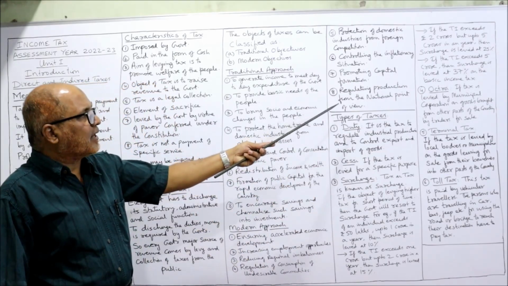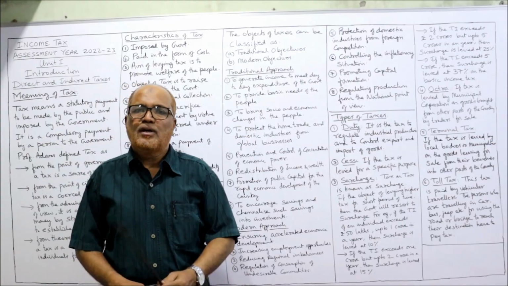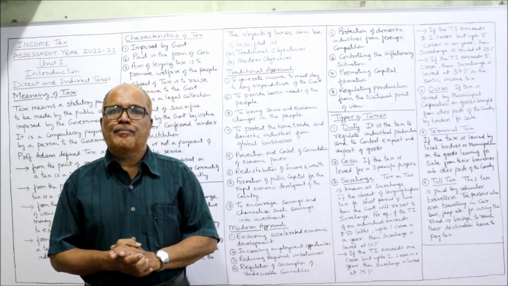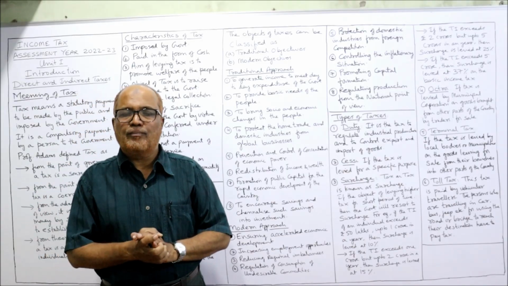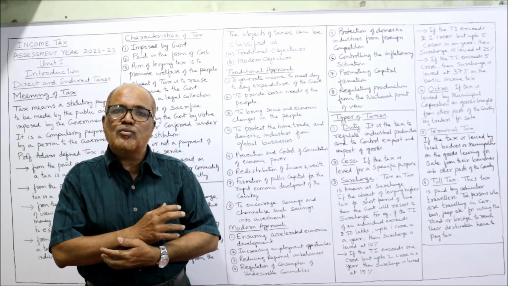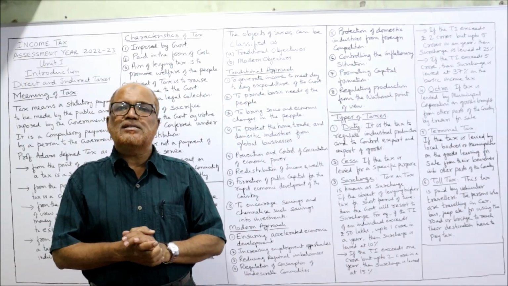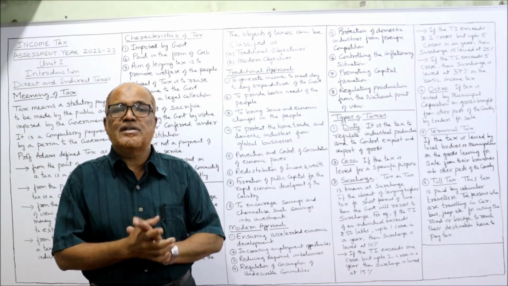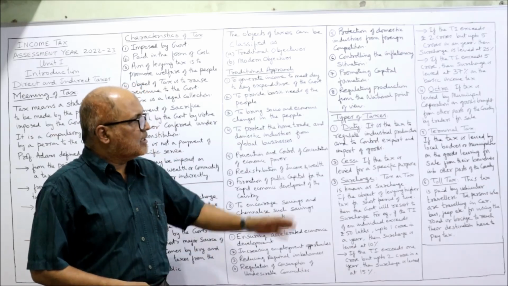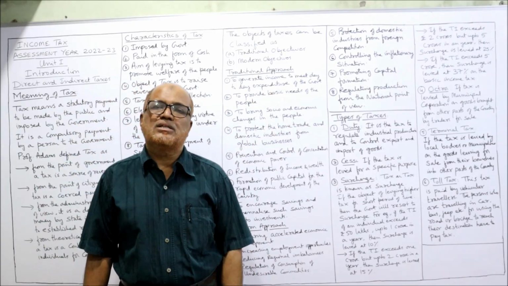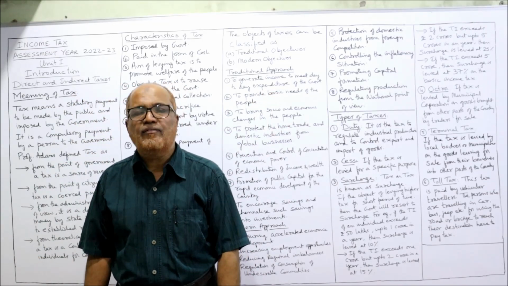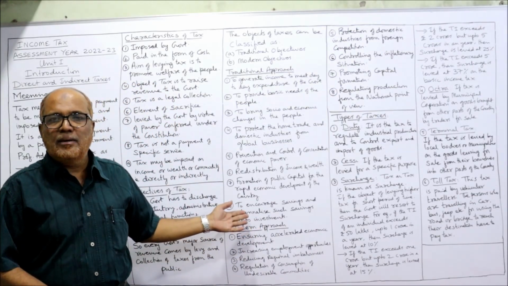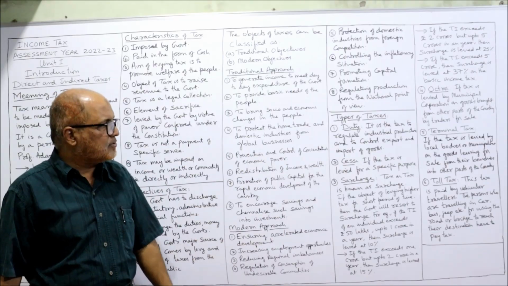Next one, regulating production from the national point of view. See here, production will be regulated by the government from the national point of view. This means deciding which products are to be regulated, like basic things. The government will regulate it so that everybody can have those basic needs. Right? So these are the modern objectives of income tax. Very frequently in examinations they will ask you what the objectives are. So write down all these, the traditional objectives and modern objectives.